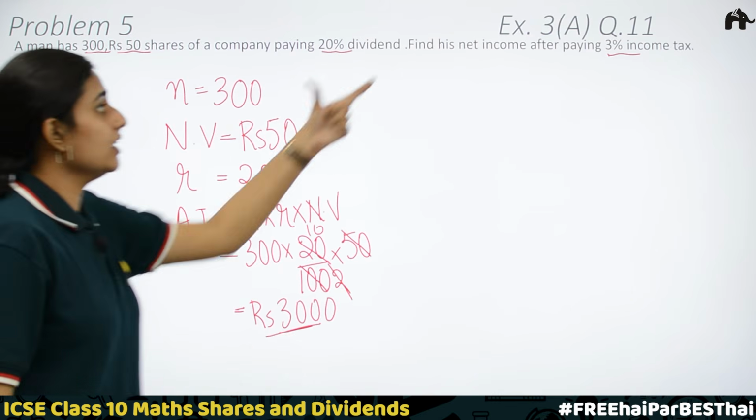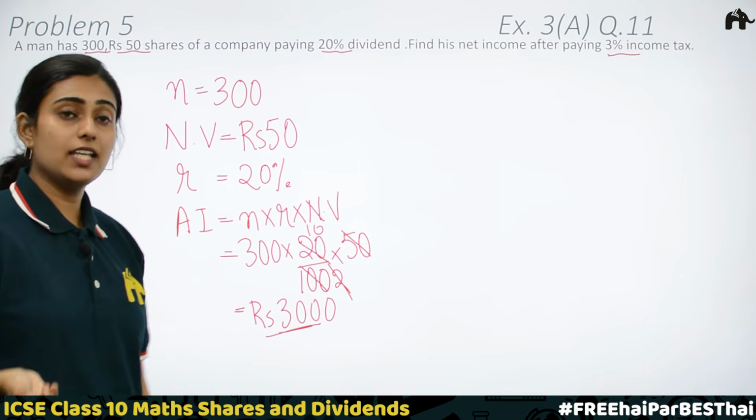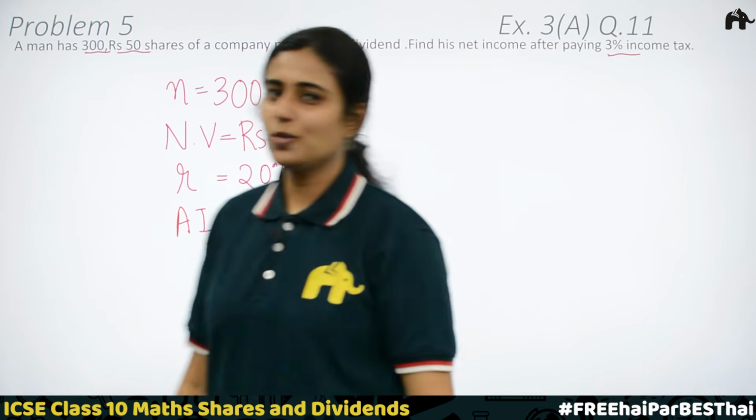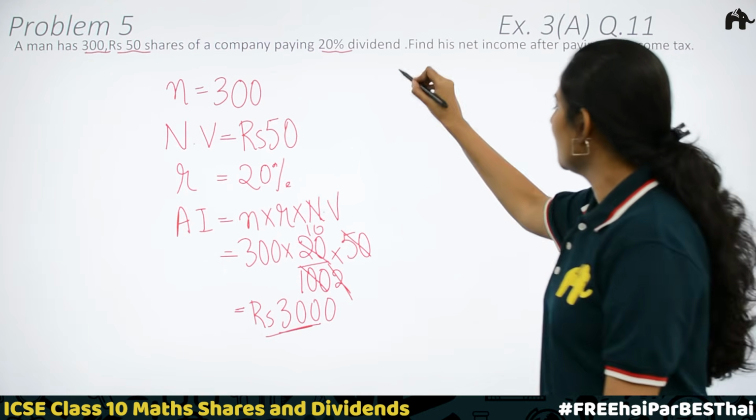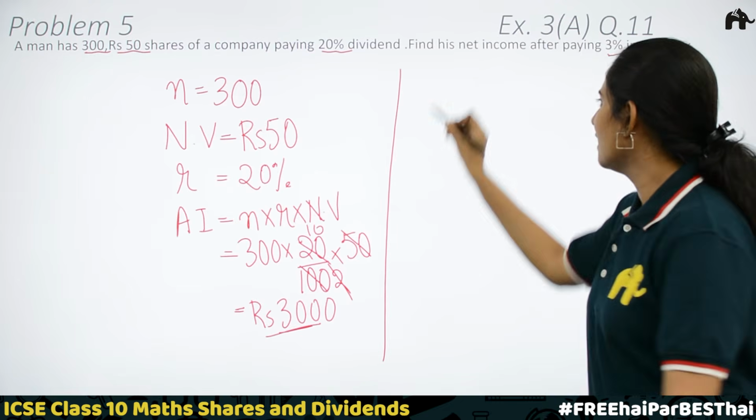But we need to find the net income after paying 3% income tax. How do you calculate tax now? We know to calculate tax.